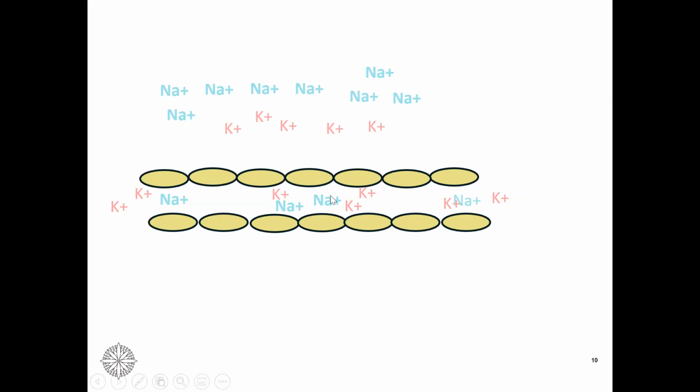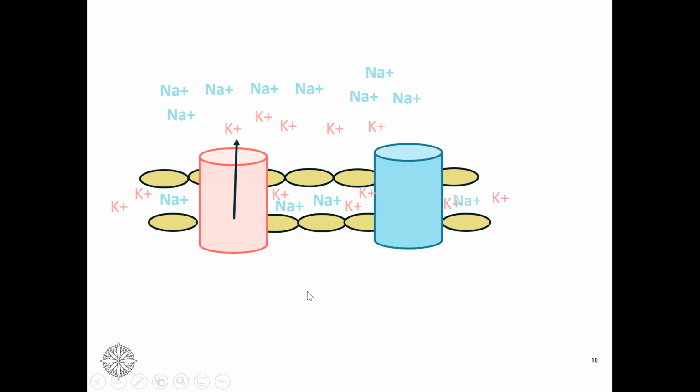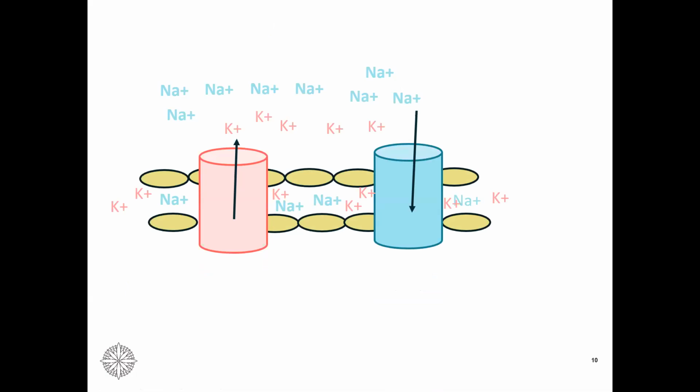But when some activity is going on, then these sodium ions come inside with the help of a channel. Remember, in our first session we talked about the sodium channel and potassium channel; all those channels are there in the neurons. So when sodium comes inside, there is a change in the electric charge, and that causes depolarization, because there is a gain of positive charge on the inside of the cell membrane.